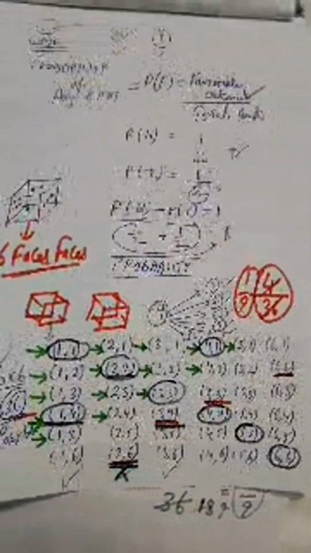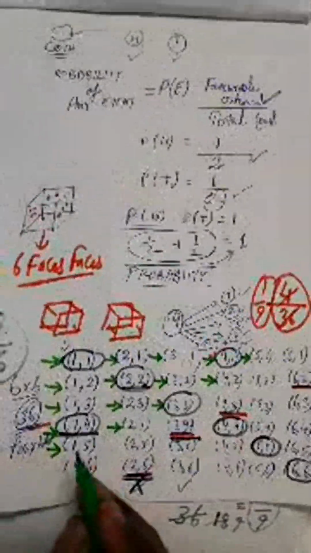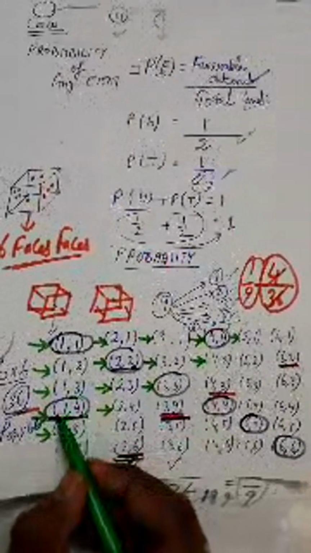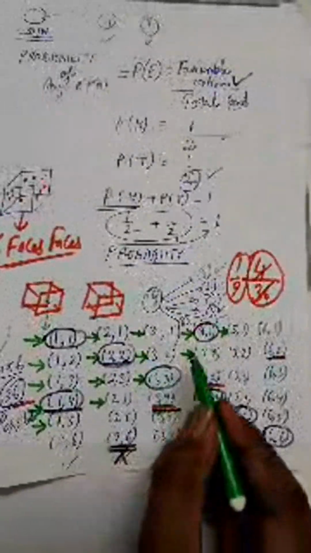So what is the count of the favorable events when two dice are rolled together and getting the sum less than 7? Let us count our green arrows which we marked. 1 2 3 4 5 6 7 8 9 10 11 12 13 14 and 15.